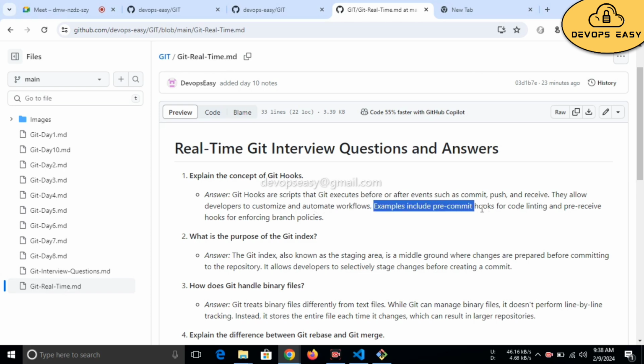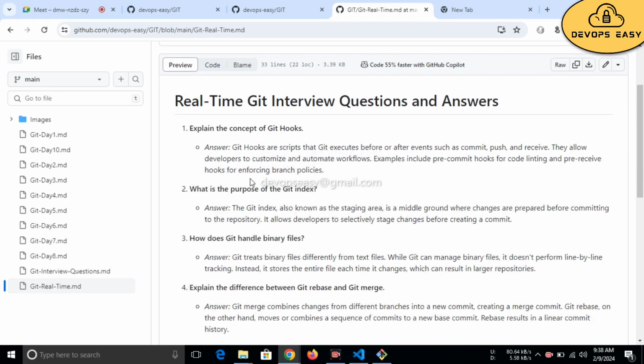Examples include pre-commit hooks for code linting and pre-receive hooks for enforcing branch policies. As a DevOps engineer we never work with these things, but it will be helpful for developers. If you know about this, it gives you at least some confidence. That's the reason I told you to research this.